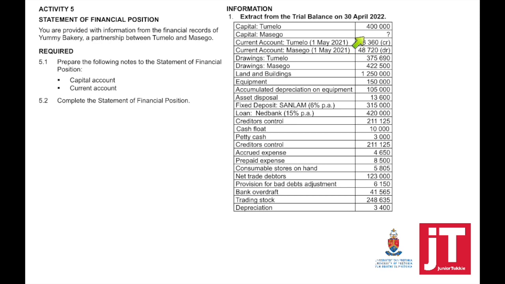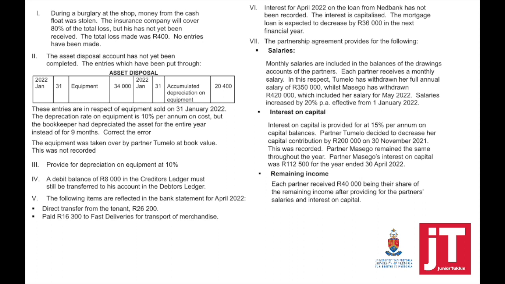If our accounting period ends 30 April 2022, it means it starts the 1st of May 2021. Always know, when does your accounting period end? When does it start? Now, if you also look at the information given here, current account in brackets, it says 1 May 2021. That means that's the beginning of your accounting period. They provided you then with the adjustments.